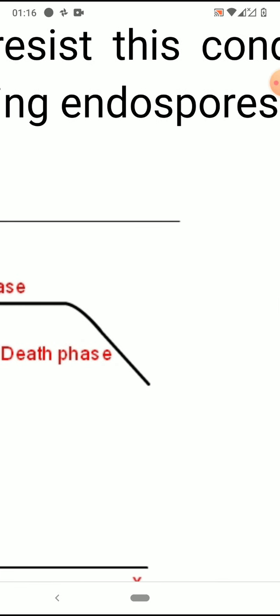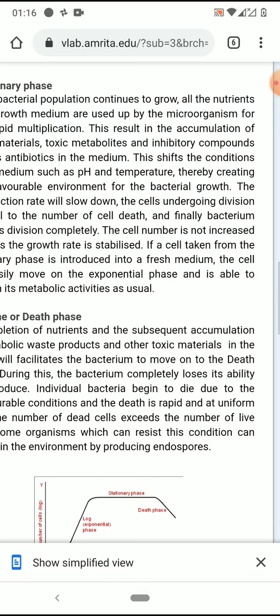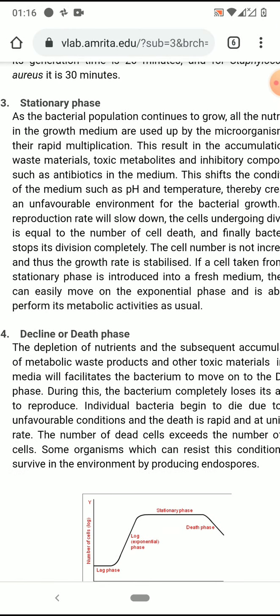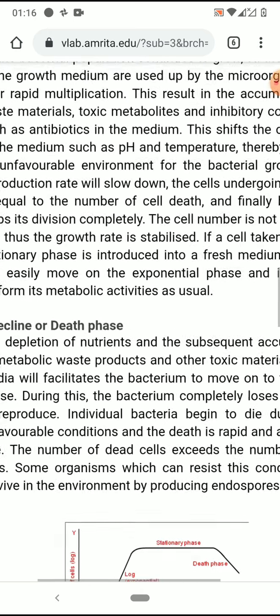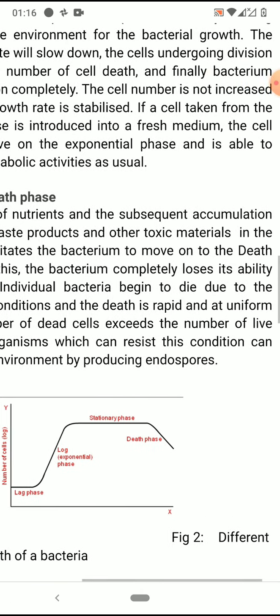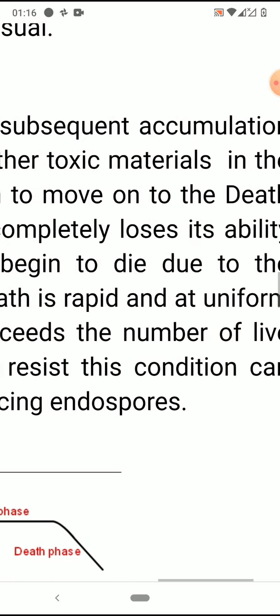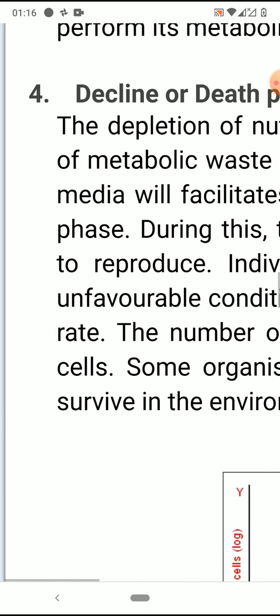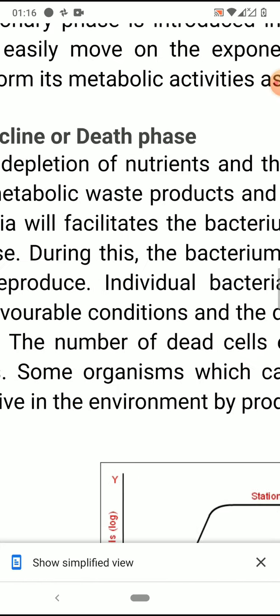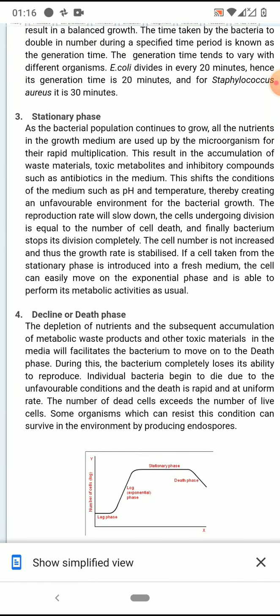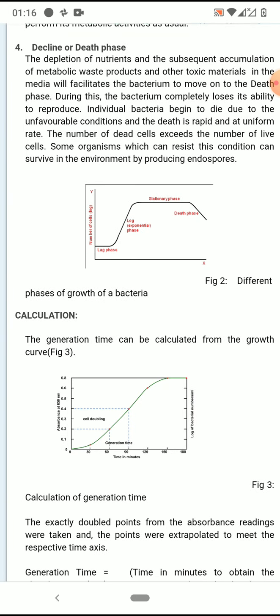By this time, all the nutrients are depleted, everything is completed, and the number of dead cells increases. There is slight division in the stationary phase, but in the case of the death phase, there would be no division. The bacterium completely loses its ability to divide or to reproduce, and due to these unfavorable conditions, the number of dead cells increases a lot, and thereby the growth stops. Okay, some bacteria form endospores during this stage, and thereby they survive during this phase.